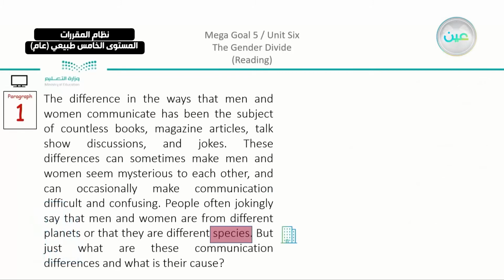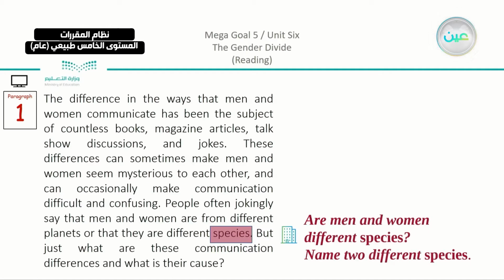Going back to our paragraph, let's just outline the topic sentence. Now, we learned in the units before that the topic sentence is going to be the first part in the paragraph. So you can see here the difference in the ways that men and women communicate. Now, this is going to be the topic sentence that we have here.